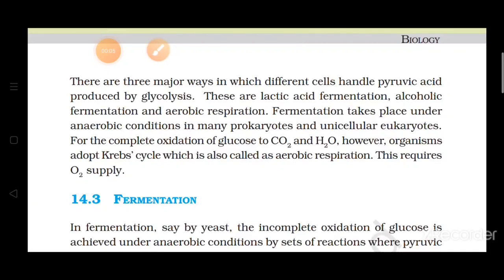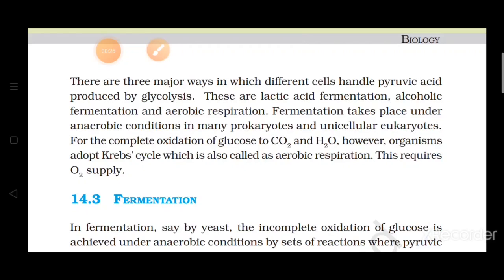What is respiration? Intake of oxygen, then oxidation of food in the presence of oxygen, and release of energy and carbon dioxide. The whole process is included in respiration. And now, as we have said, that is burning or oxidation of food in the presence of oxygen. So, first of all, we will talk about the food.